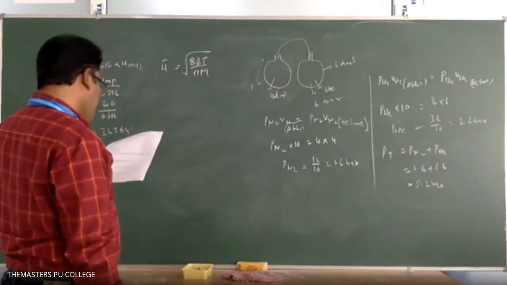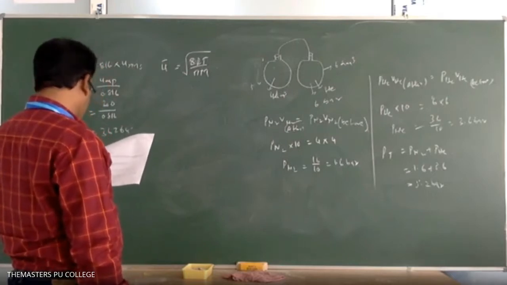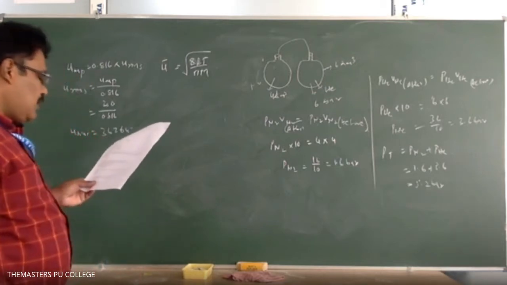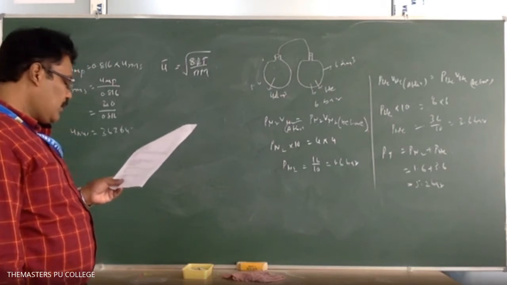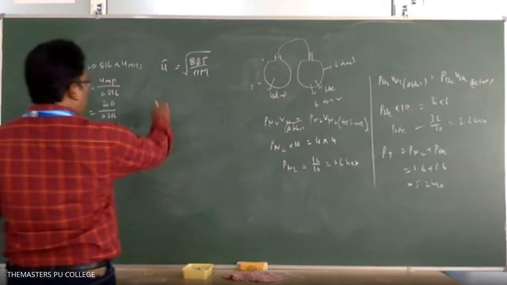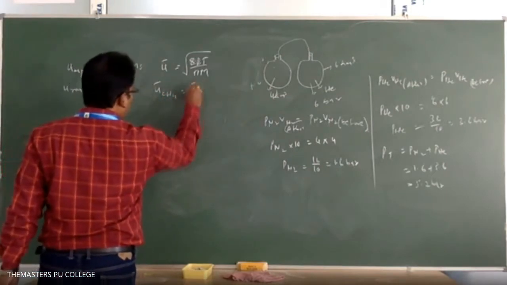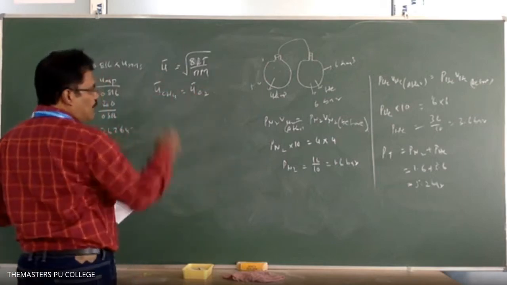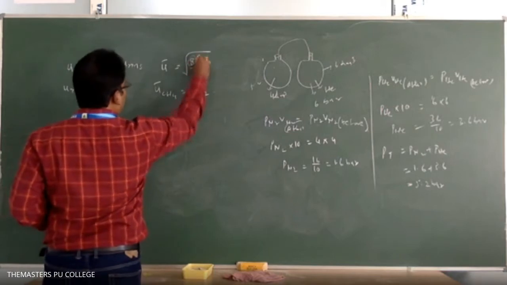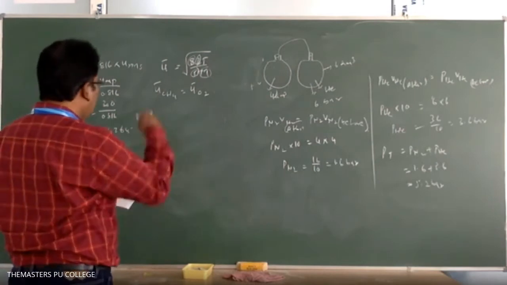So for the methane molecule they are asking, at what temperature the average speed of methane has the same value as O2. So the average speed of methane is equal to the average speed of oxygen. From this, 8 is constant, R is constant, π is constant, but M is different.